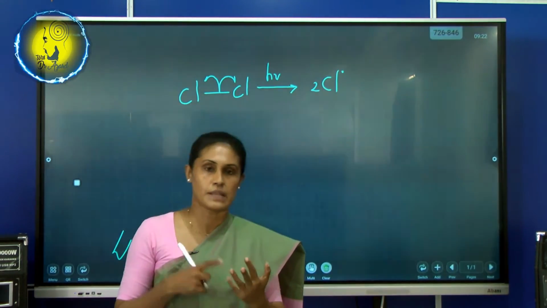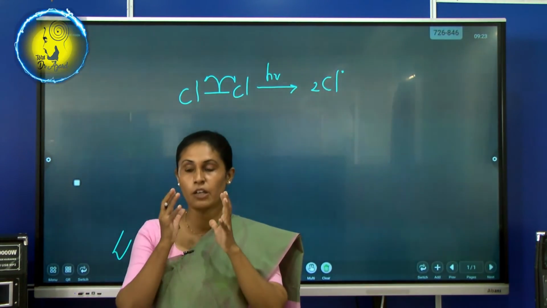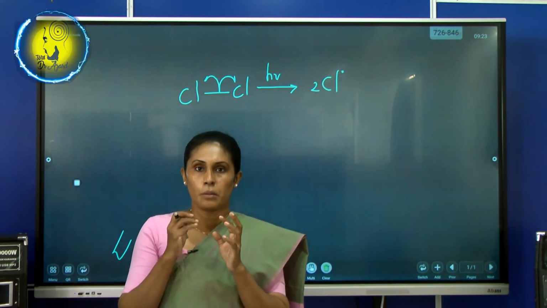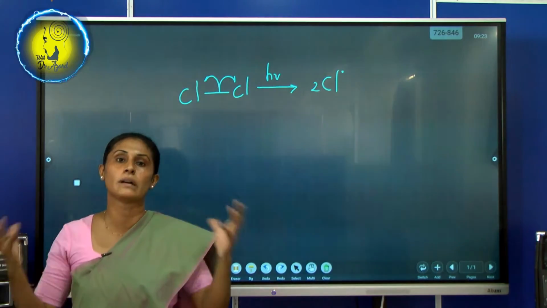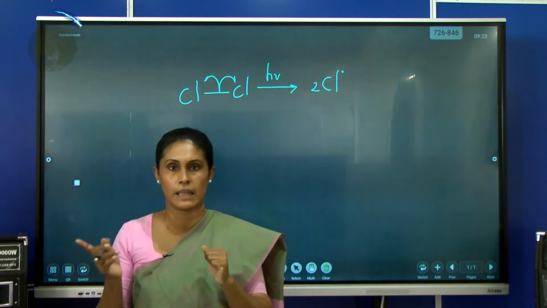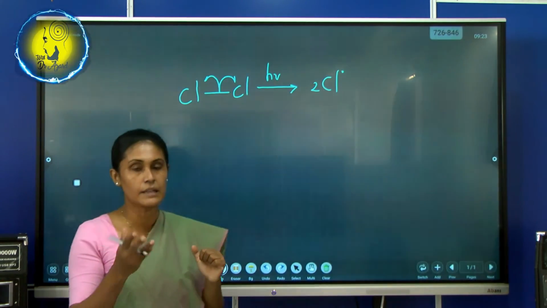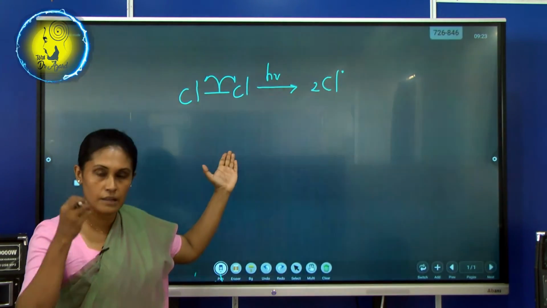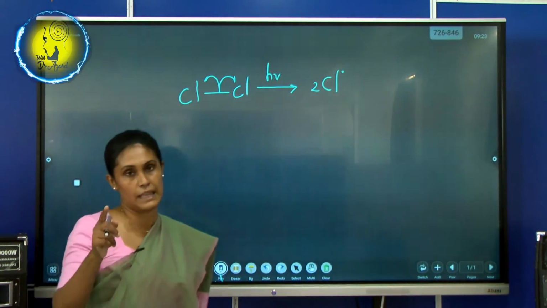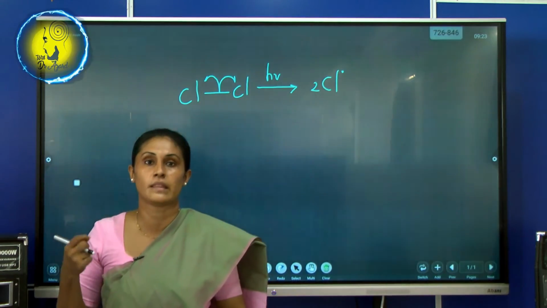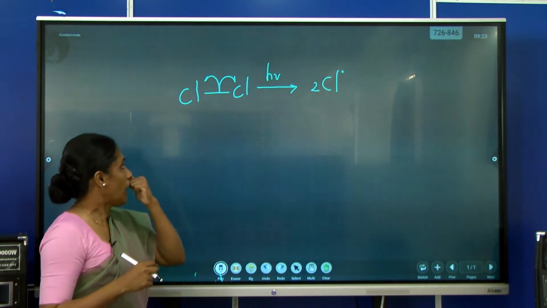You can use ethane, propane, butane, no problem, but it is easy. Whenever you are taking more complicated alkanes, your diagram will be more complicated. That's the only reason I am not taking them. Rather than that, there is no problem. To make you understand the propagation of the chain as a beginner, I start by writing with methane. Whenever you are at home, you try with ethane, propane, butane, no problem, right? So I will take methane.